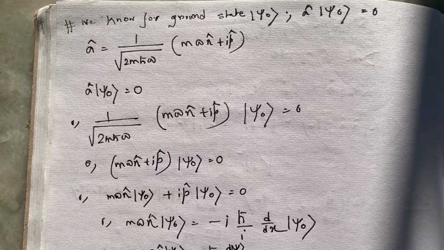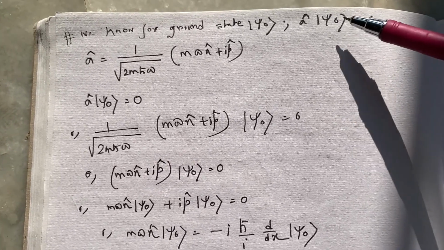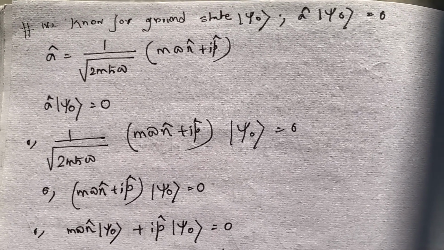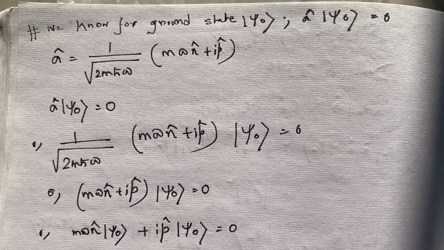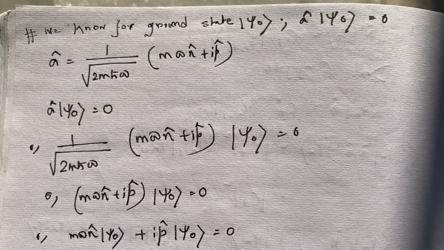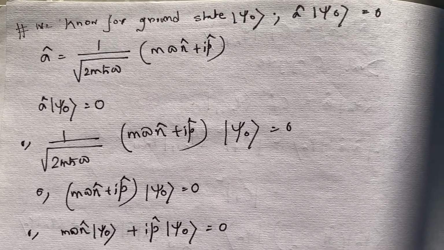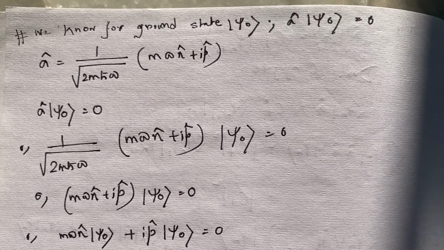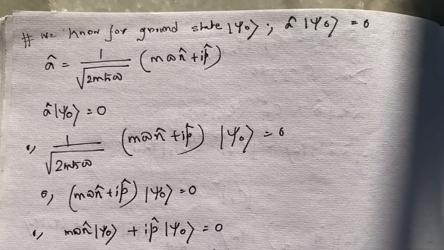Let's find out the normalized ground state Psi0 of the harmonic oscillator. Why am I going to find this? Because if I know the ground state Psi0, then with the help of the ladder operator, the raising operator A dagger, I can generate any excited state, whatever I want.